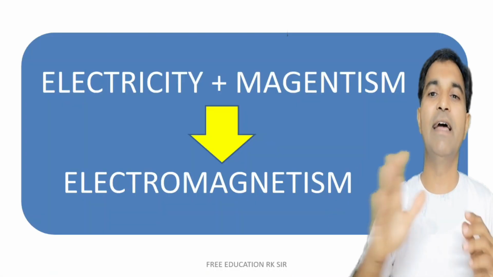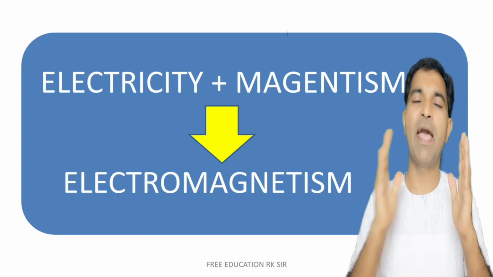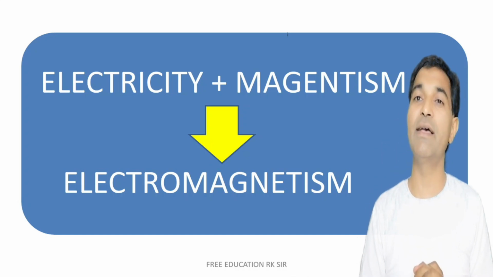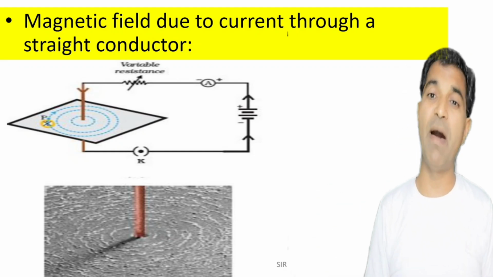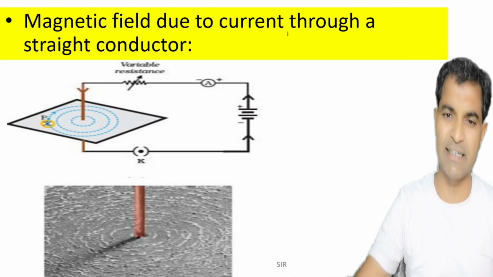Means electricity and magnetism are just like Sita and Gita of the 1970 picture Seeta Aur Geeta, Hema Malini. They are nothing but a common person, Hema Malini. Electricity and magnetism are simply two forms of energy, and combinedly they are known as electromagnetism.